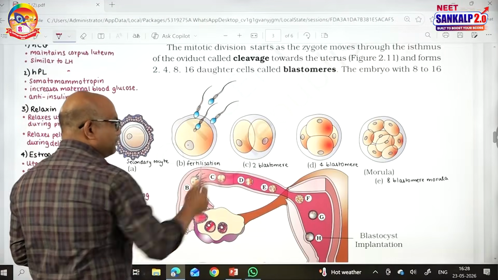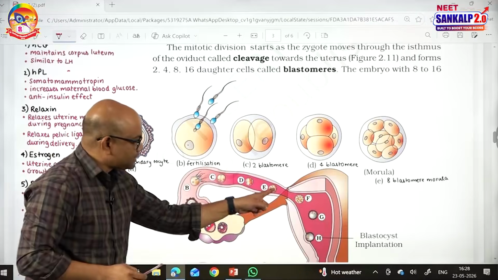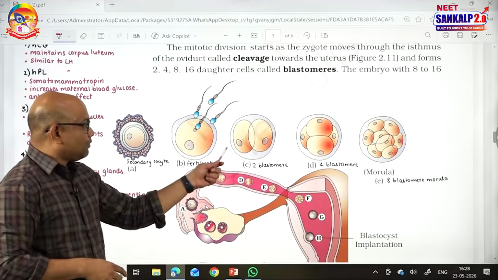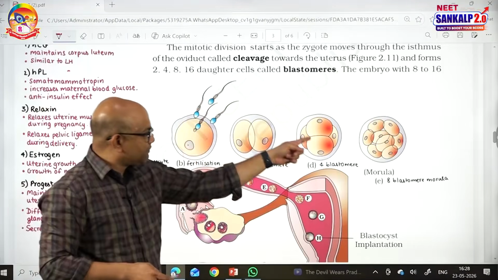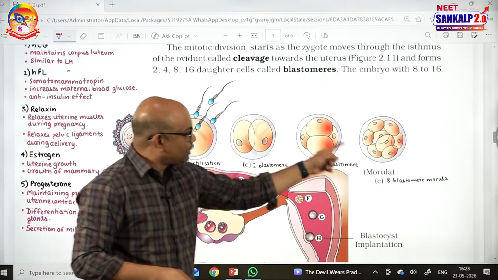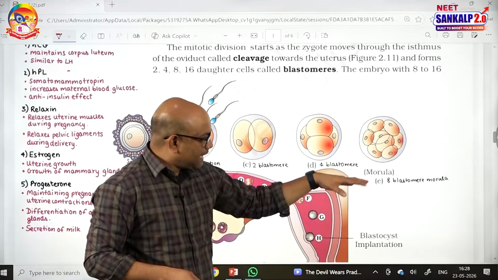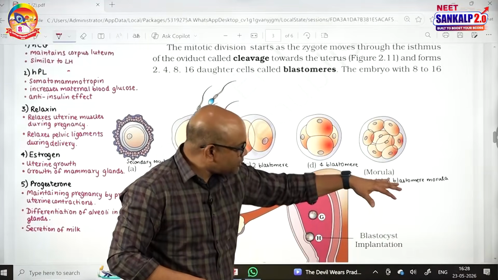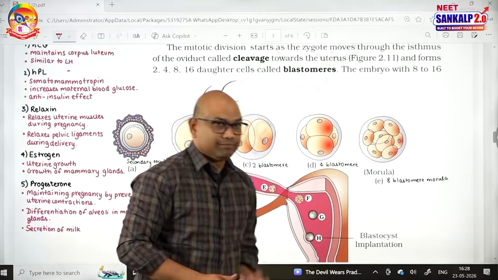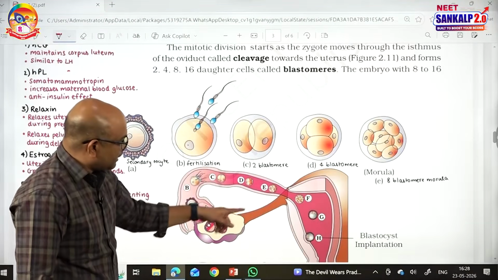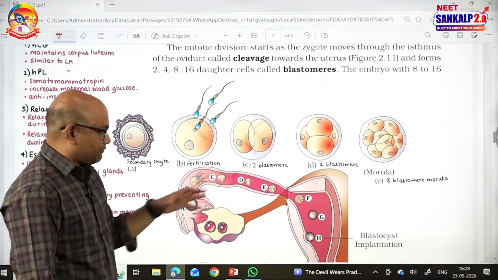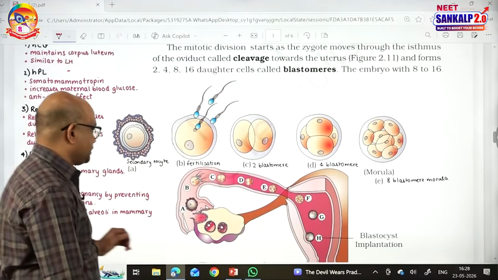The first division, the first cleavage of the zygote, occurs while it is passing through the isthmus. It undergoes one division and forms two cells. They are called the two blastomeres. Two blastomeres divide to form 4 blastomeres. 4 divide to form 8 blastomeres. The 8 to 16 blastomere stage embryo is known as morula. See this 8-celled morula is there at this junction, but the first division occurs while it is passing through the isthmus.